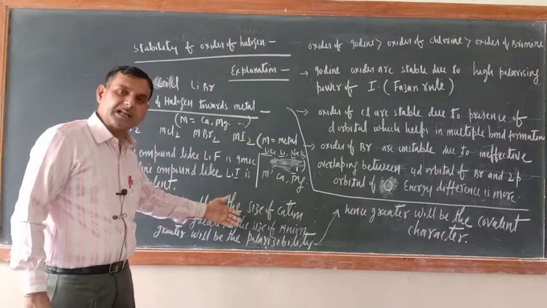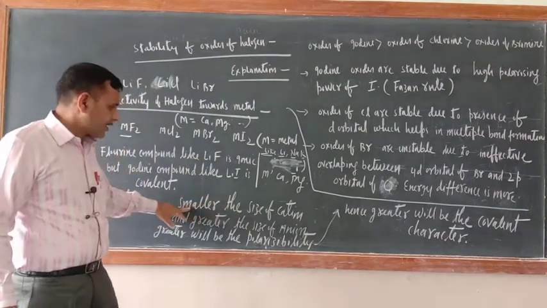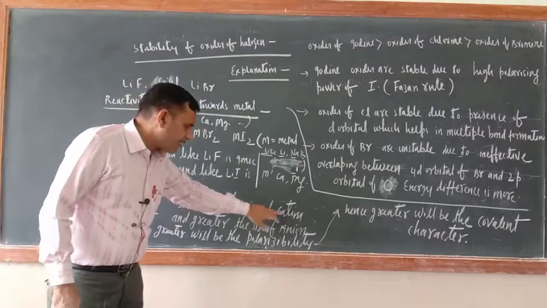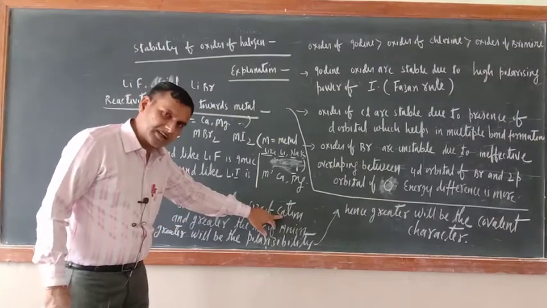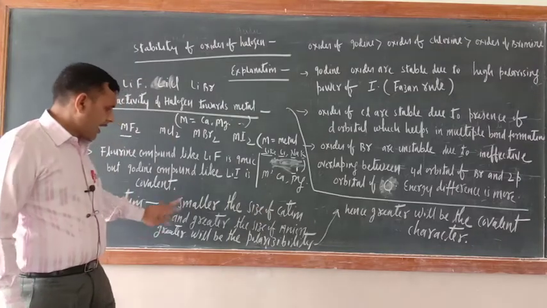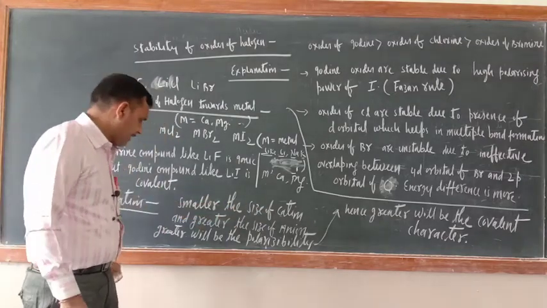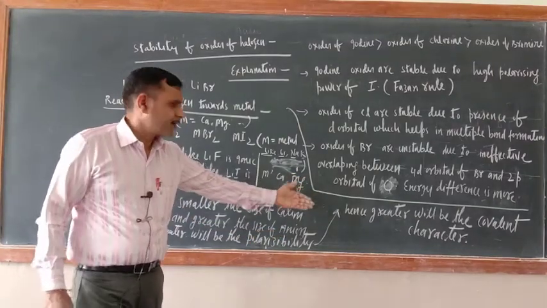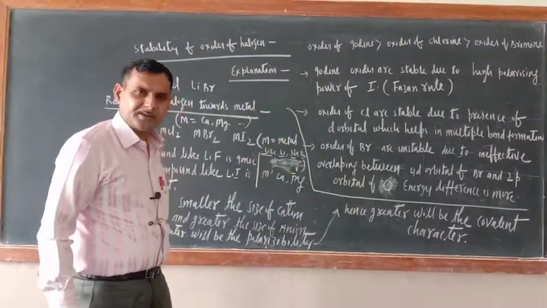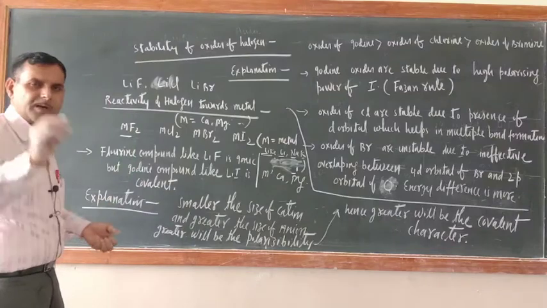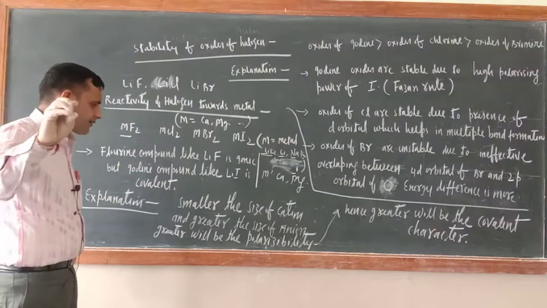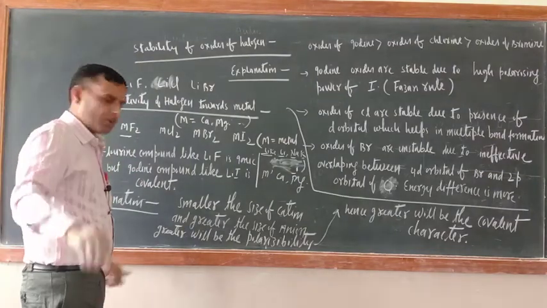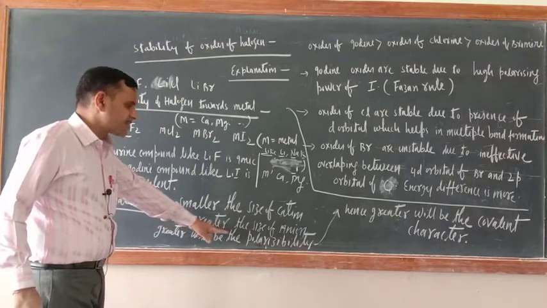The vice versa is also applicable. Suppose the greater the size of the cation and the smaller the size of the anion, then the smaller will be the polarizing power and the greater will be the ionic character. So in the fluorine case, what is there? Size is small or not? The anion size is small.